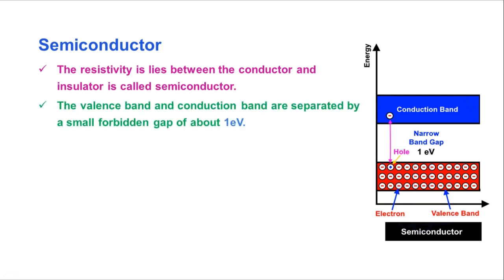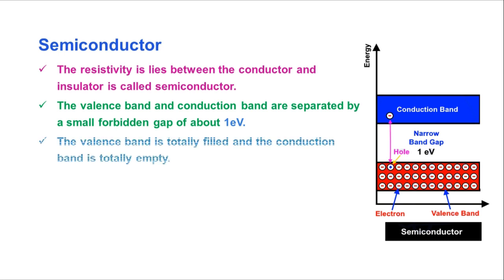The second point: the valency band and conduction band are separated by a small forbidden energy gap, about 1 electron volt or maybe a little more, not exactly. Then the third point: the valency band is totally filled and the conduction band is totally empty. Here also the conduction band is completely empty and the valency band is completely filled.